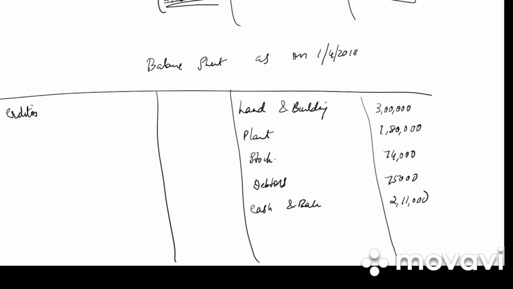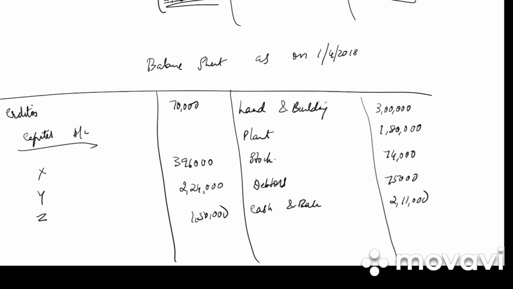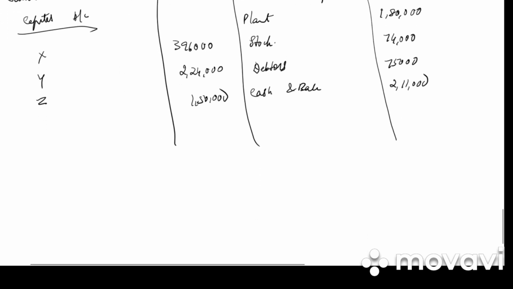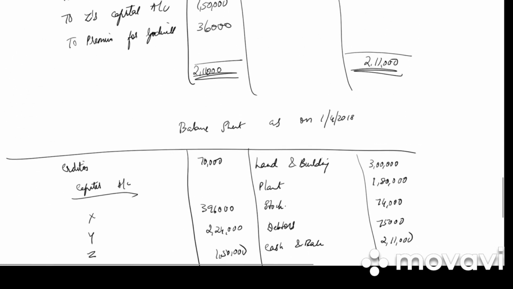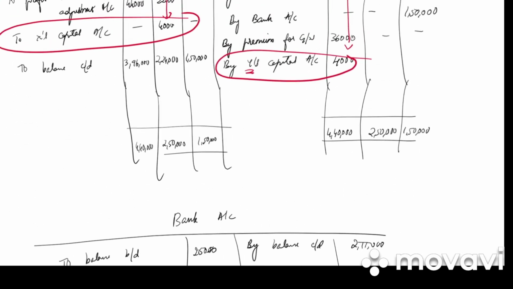Then we have creditors on the liability side, 70,000. Then we have capital account X, Y, Z. How much is it? 3,96,000, 2,24,000 and 1,50,000. So what is the total of our balance sheet? 8,40,000, 8,40,000. Clear? So that's all for today. We shall be continuing the remaining problems in the next class.